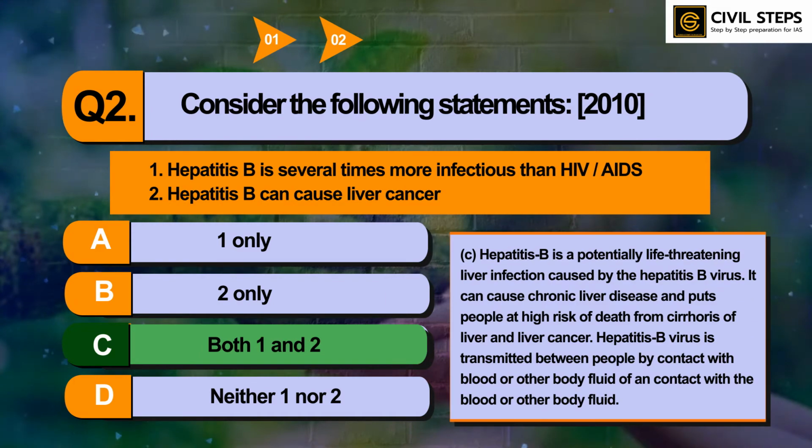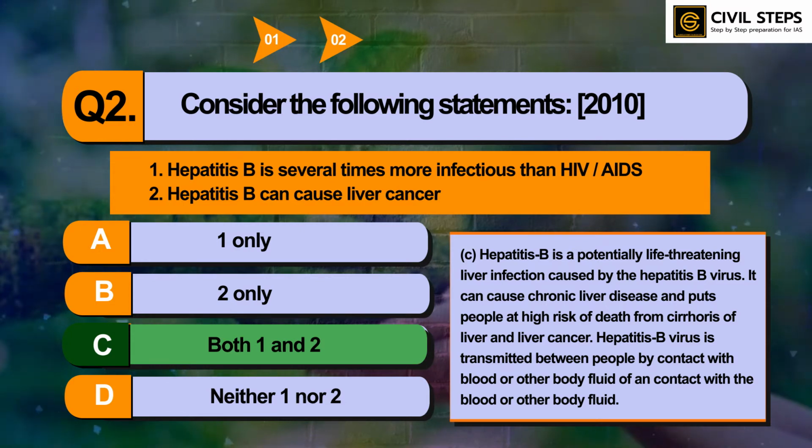Hepatitis B is a potentially life threatening liver infection caused by the hepatitis B virus. It can cause chronic liver disease and puts people at high risk of death from cirrhosis of liver and liver cancer. Hepatitis B virus is transmitted between people by contact with blood or other body fluid. So the topic of diseases is very important from the UPSC exam point of view.